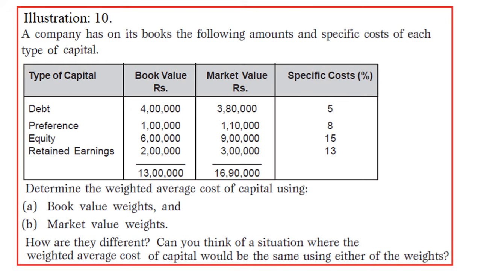Weighted average cost of capital will differ for book value as well as market value. How to calculate this weighted average cost of capital, that we will understand. But the most important thing is, here the cost of debt is 5% we have given, and rate of tax is nothing mentioned in the question. Therefore, we presume that it is after tax. Always we must take after tax. On debt there would be a tax impact, whereas preference, equity, retained earnings, there will not be any tax impact. So the standard assumption is it is after tax.